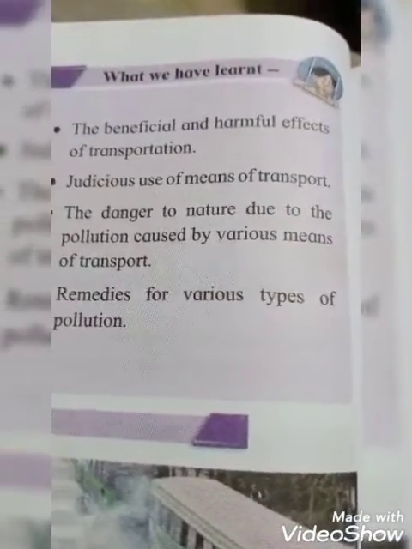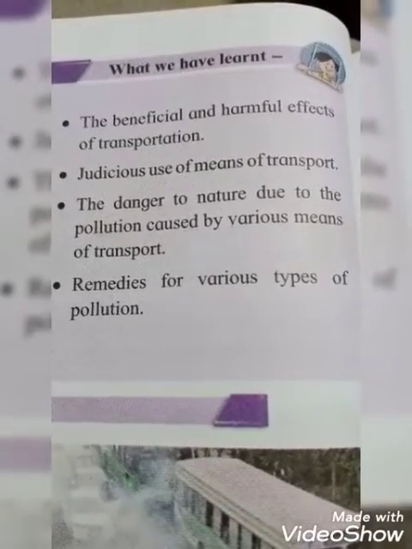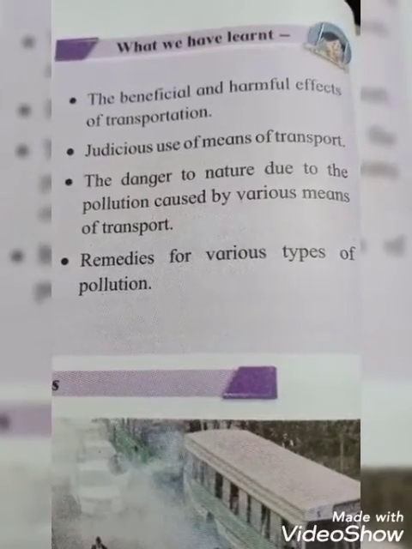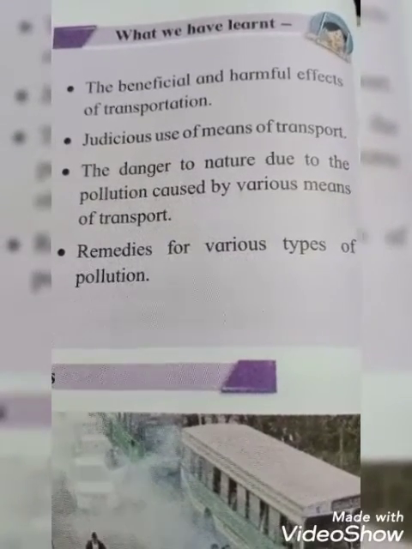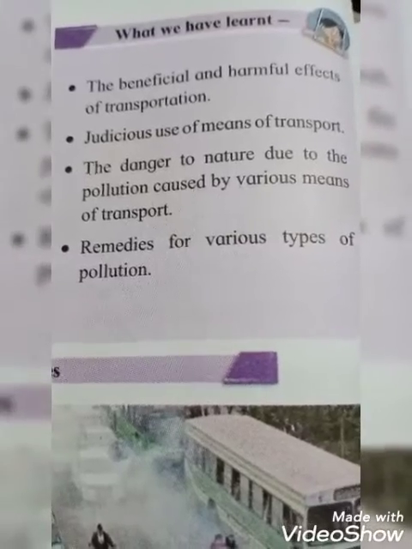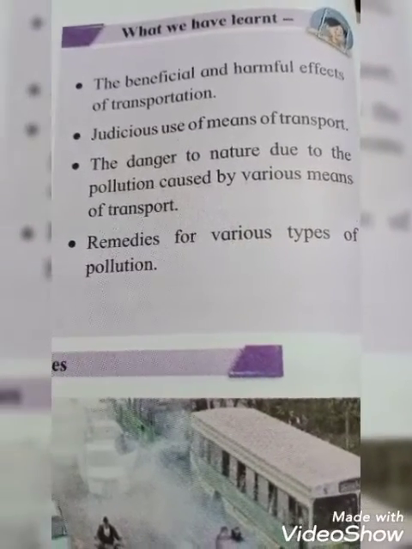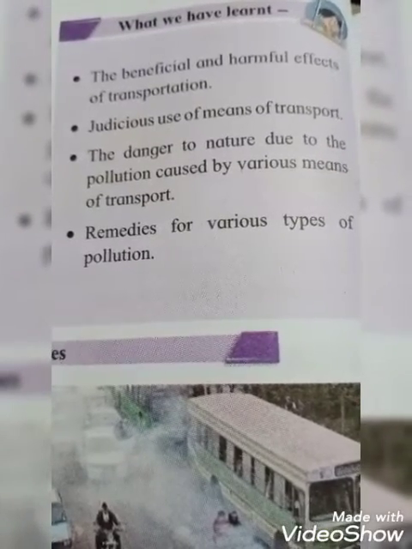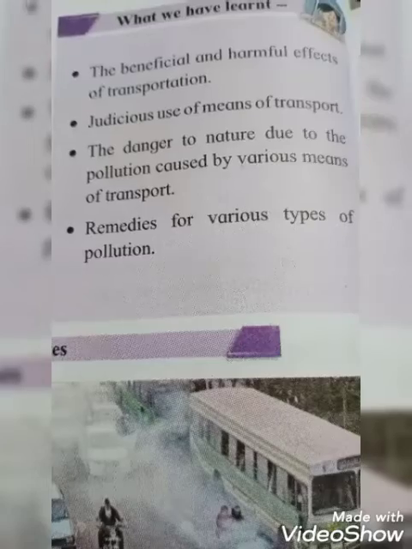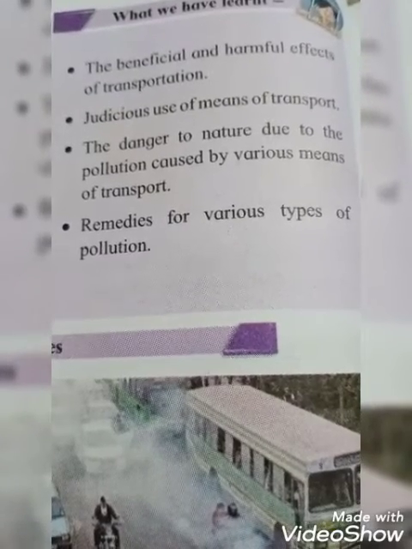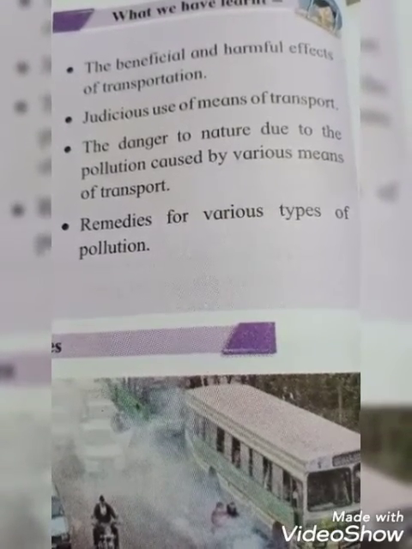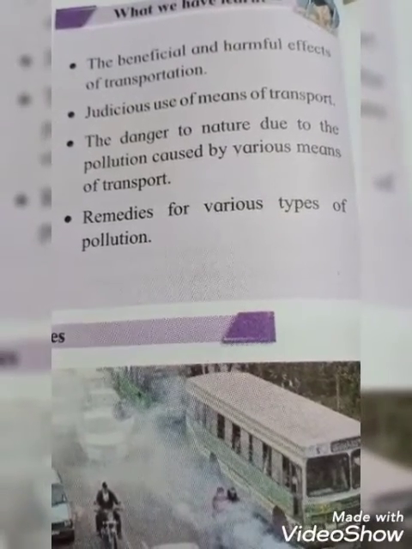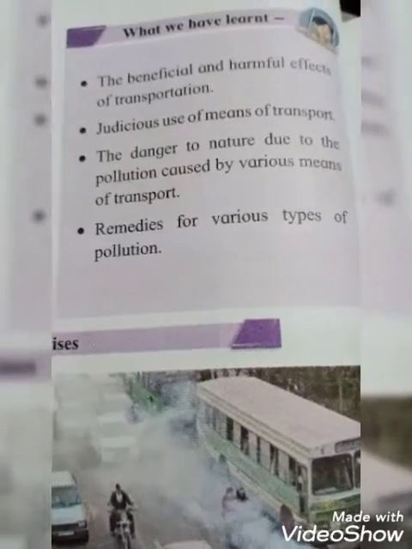Afterwards, what we have learned in this chapter, students, chapter 14, transport. Some points are given here. First point, the beneficial and harmful effects of transportation. Second point, judicious use of means of transport. Third, the danger to nature due to pollution caused by various means of transport. And the fourth one is remedies for various types of pollution. So all these points we discussed in this chapter.